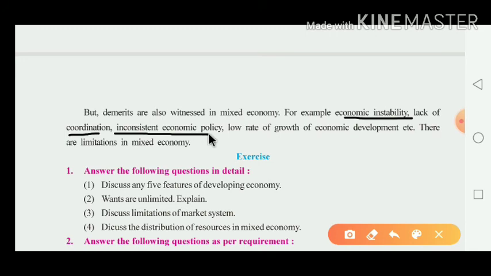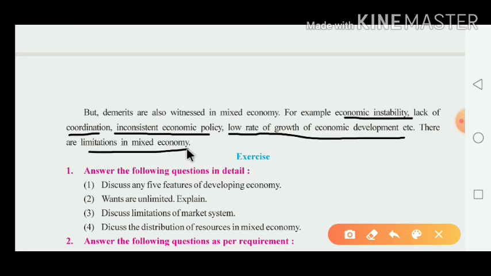Inconsistency of economic policy, inconsistent, yani visangat, asangta, incompatible. You also find a low rate of growth of economic development in the mixed economy. Above are the demerits and limitations of the mixed economy.